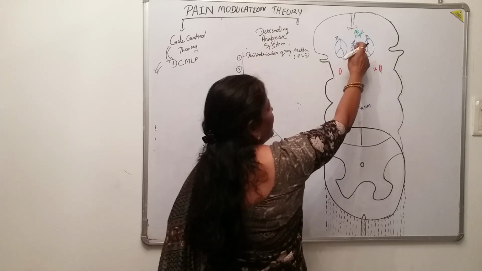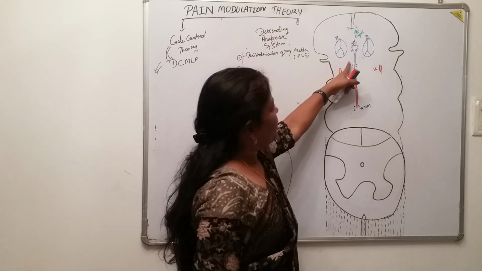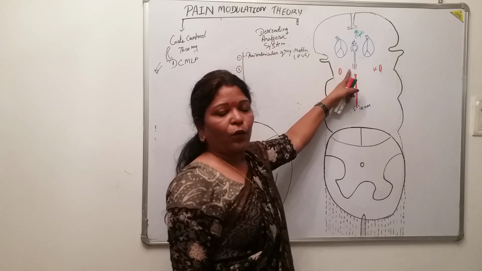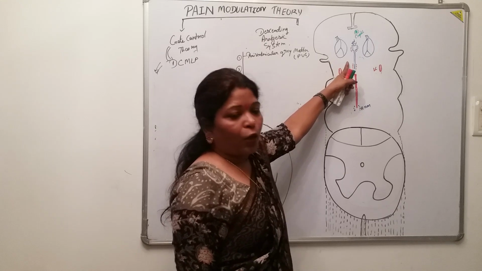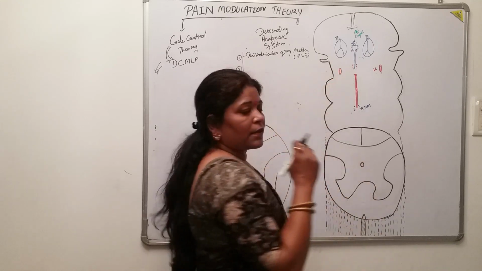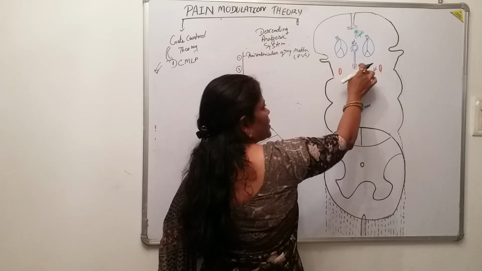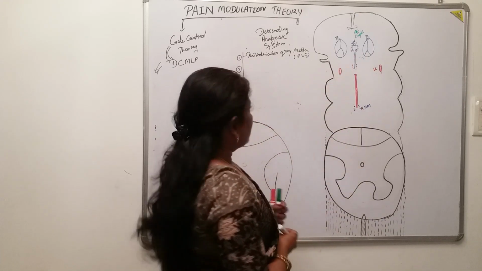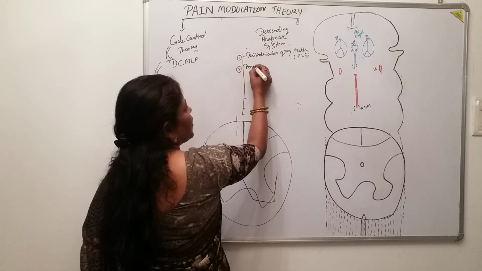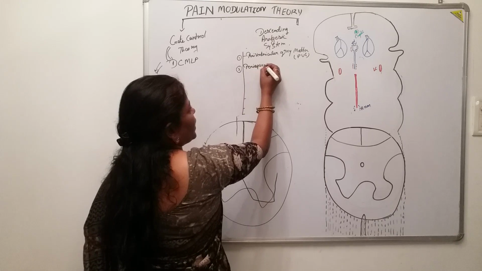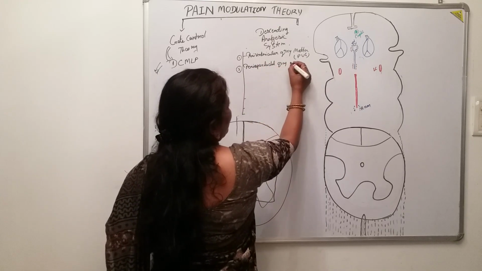Then comes the second one. This third ventricle is continued below in the midbrain in the form of the aqueduct of Sylvius, or you can say the cerebral aqueduct, isn't it? So there are some collections of grey matter around this cerebral aqueduct, and this collection is known as periaqueductal grey matter. Okay.